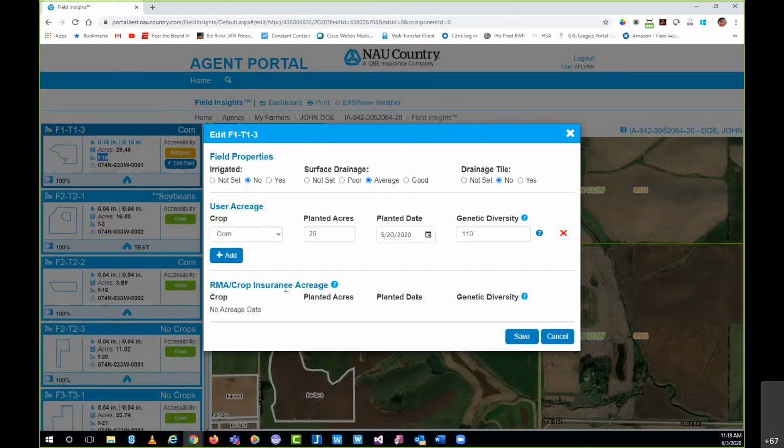But on last week's call, we looked at how we can utilize field insights to report acres. And if you recall, we started out by inputting crop information, playing the part of farmer, into our user acreage slot here, which you can see we already have some corn acres, so on and so forth, the genetic diversity, which in this case is just asking the how many day corn or the seed, and this would change based on the crop. But again, this is just simply the user or the farmer inputting their crop information for that particular field, and then we brought that over into easy mapping.